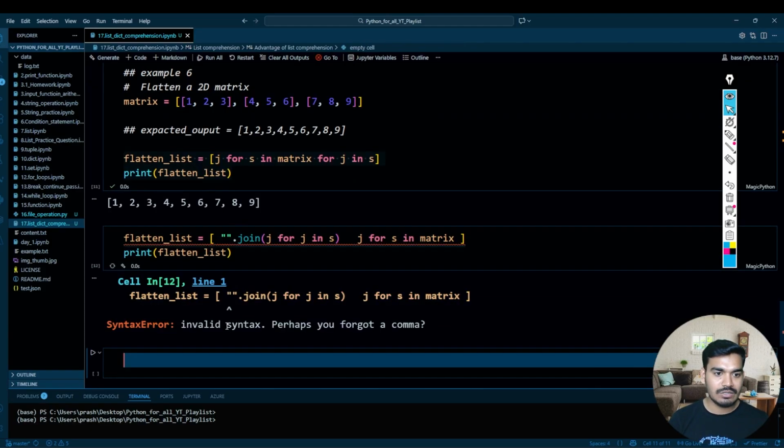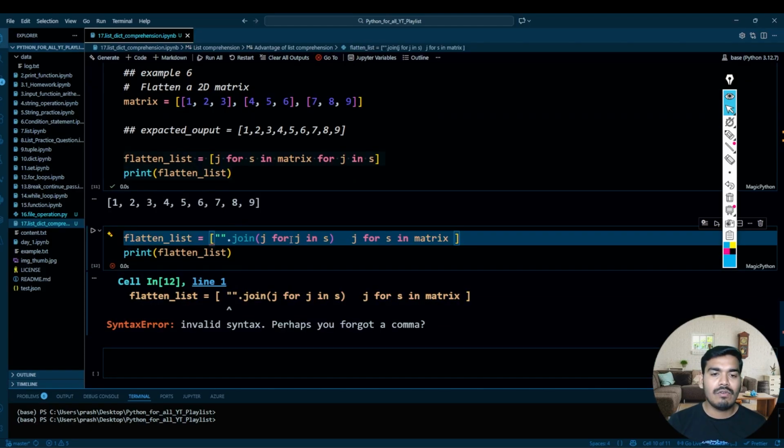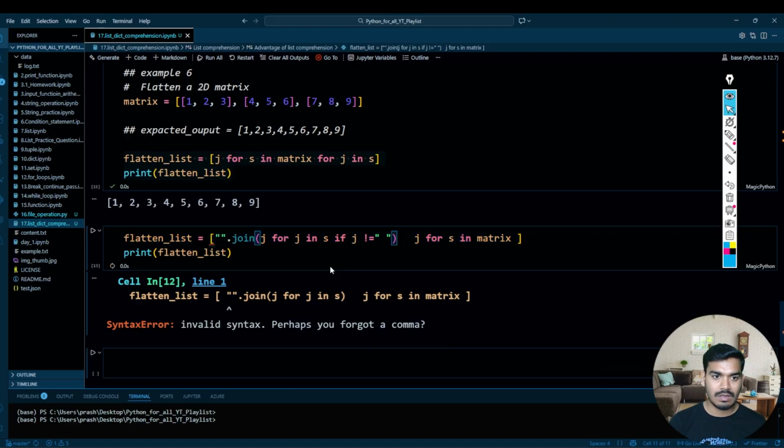Now let's try to execute this. Okay, for matrix it is going to give, and I just want to write j. Just write over here if j is not equal to empty.